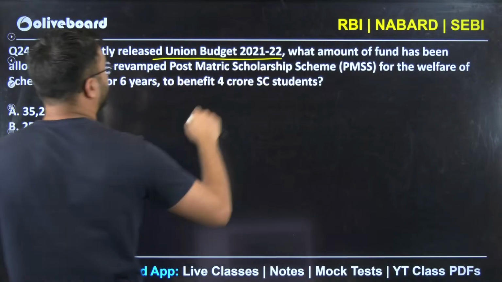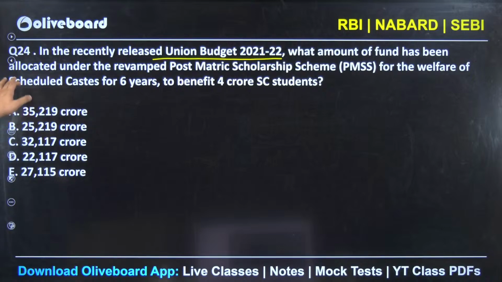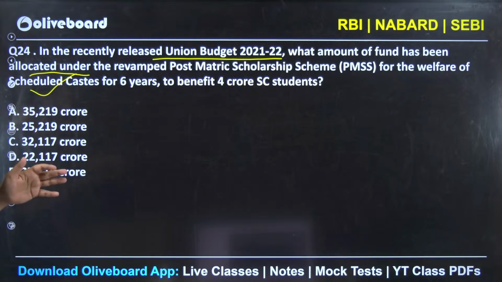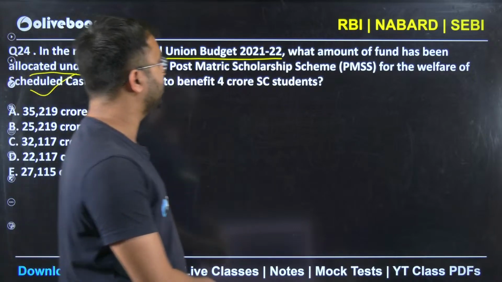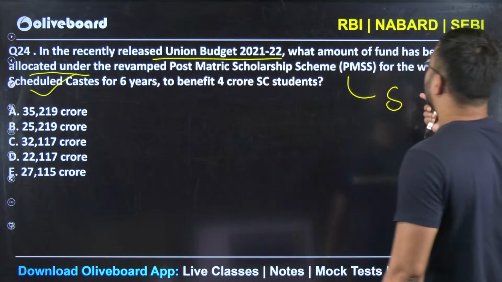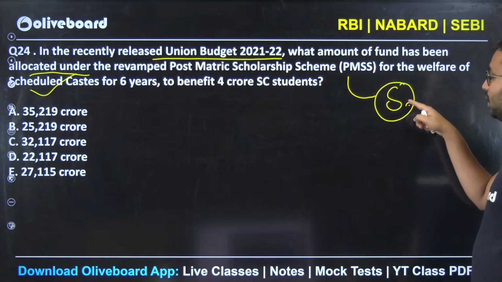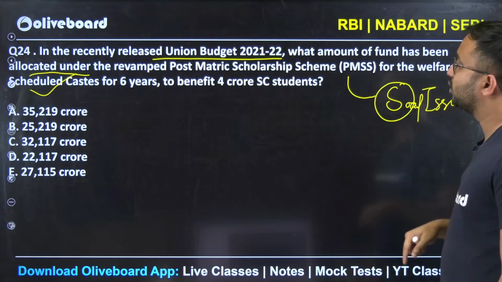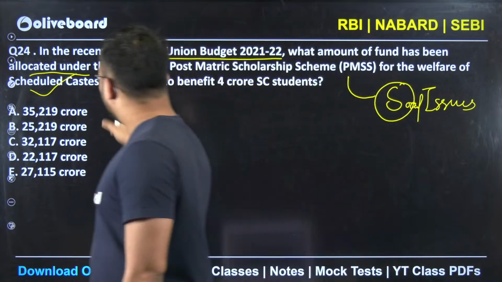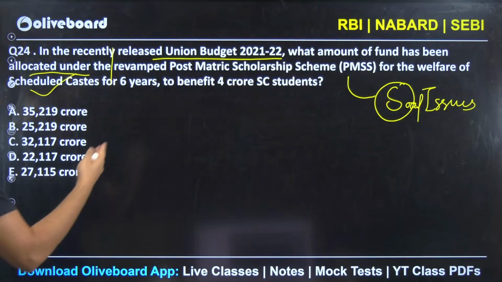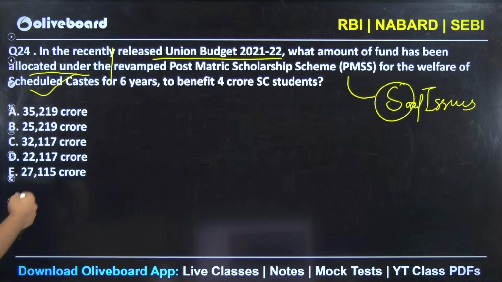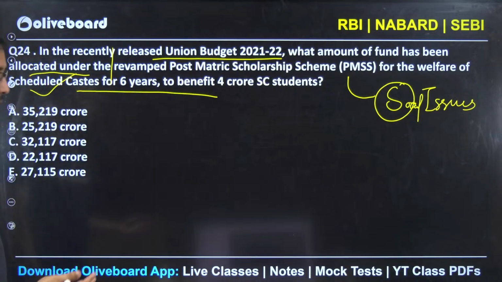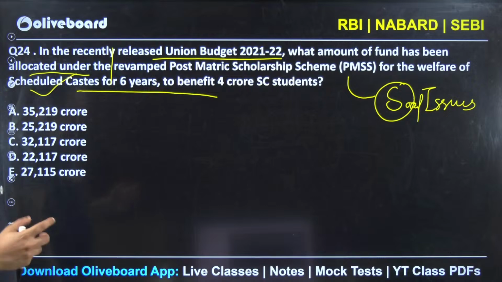In recently released Union Budget 2021-2022, what amount of fund has been allocated under revamped post-matric scholarship scheme for the welfare of scheduled caste for 6 years to benefit 4 crore SC students? Again, a very important scheme from social justice point of view, and in ESI, your economic and social issues comes, right? Social issues. So that is why this particular question has been asked. Now, looking at this question or particular scheme also, that is post-matric scholarship scheme, this topic becomes very, very important. But look at the options here. What have they asked from the scheme?